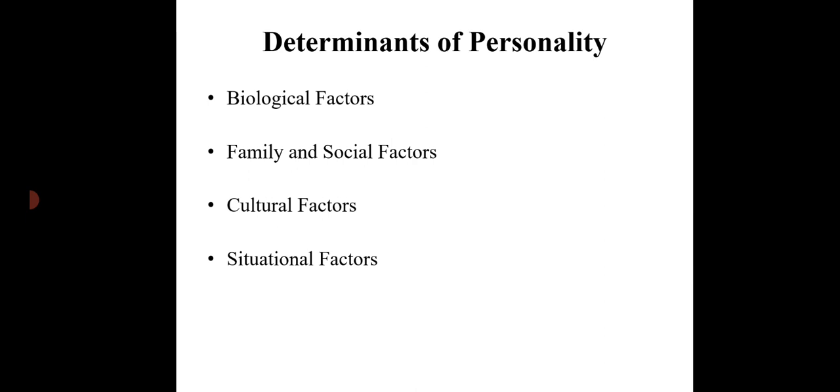As I told, physical features, your height, your facial features, the color of your skin, all these factors we also get from our parents and grandparents. Your state of brain, physical structure, our physical personality, that also. So these are the things which you get biologically, and this determines the personality to a large extent. As I said, height, weight, color, facial features, these are very important things which play a very important role in the development of one's personality.